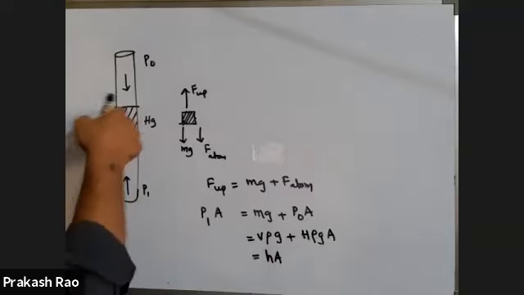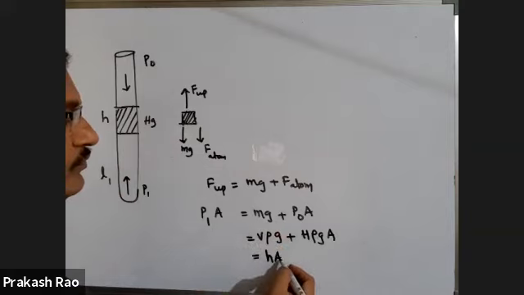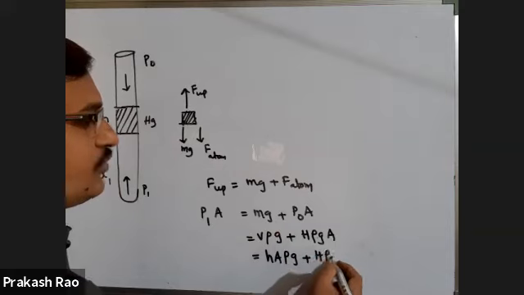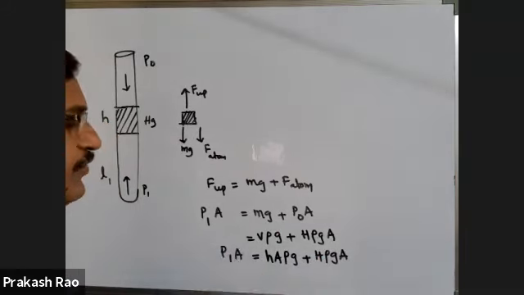This height into this area is the volume of this mercury column, so h rho g A plus P naught A equals P1 into A.